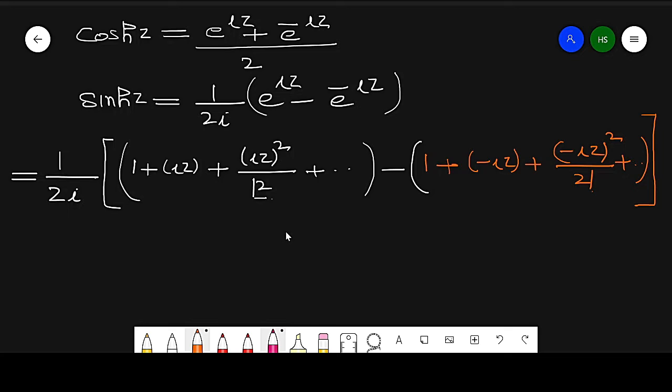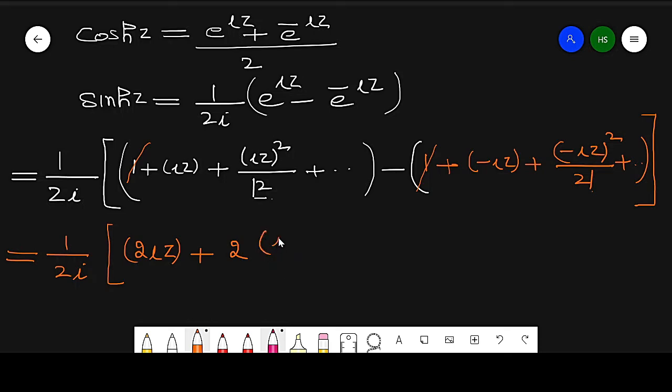Now check that this 1 cancels with this one, and this is positive 2 iota z. So this is 2 iota z, and here this again cancels, this term is cancelled. So we get 1 by 2 iota, and the first term is 2 iota z. Now this will be cancelled, and the next term will be this is 2